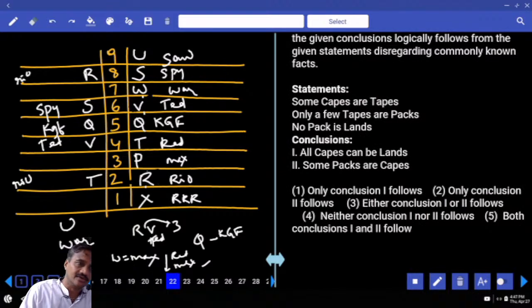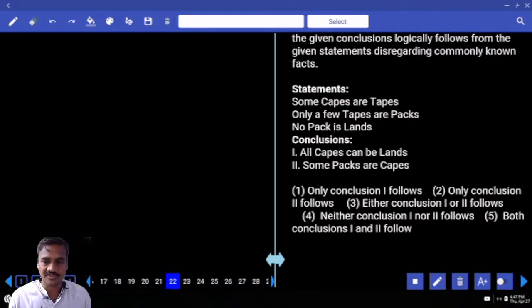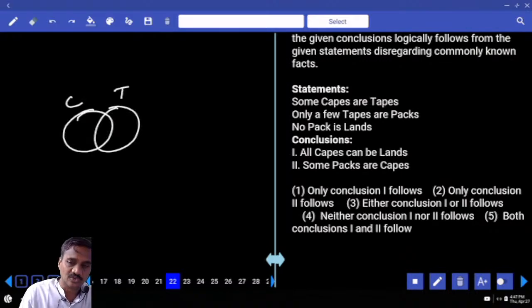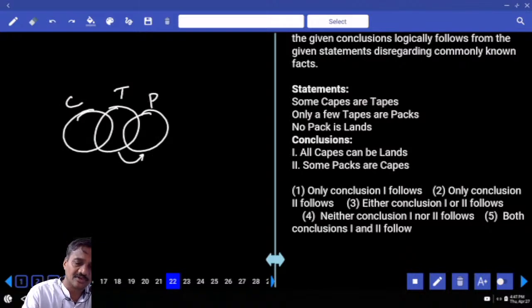Then 22nd onwards. Now what is the information we have for this? Some caves are tapes. Some of the caves or tapes can be written like this. These are the caves that are tapes. Only some of the tapes are packs, but not all. No pack is land. No intersection between pack and land.